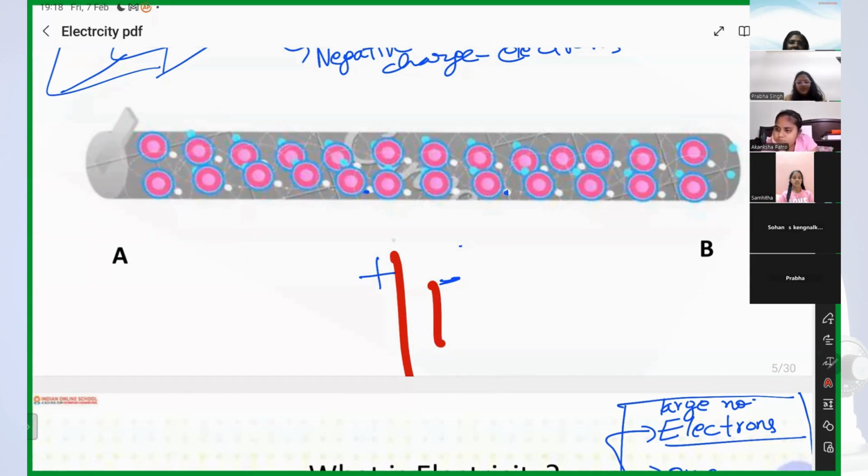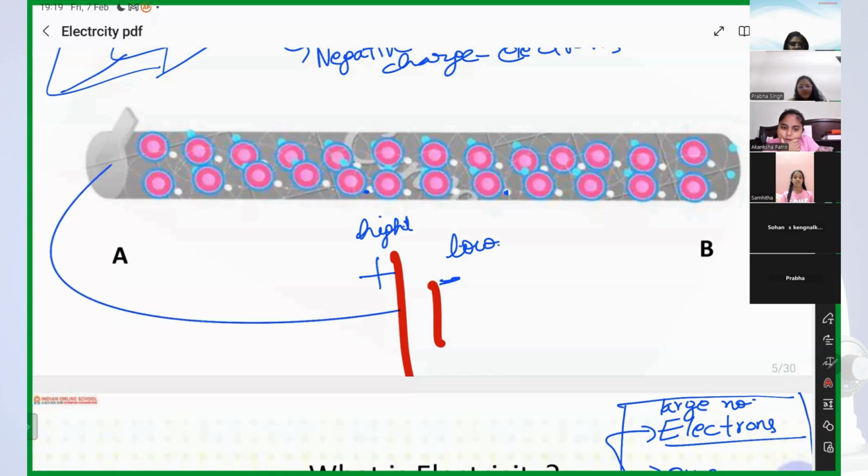The positive terminal has high electric pressure, and the negative terminal of the cell has low electric pressure. So if you connect terminal A of the wire with the positive terminal of the cell, which has high electric pressure, what will be the electric pressure of A then?